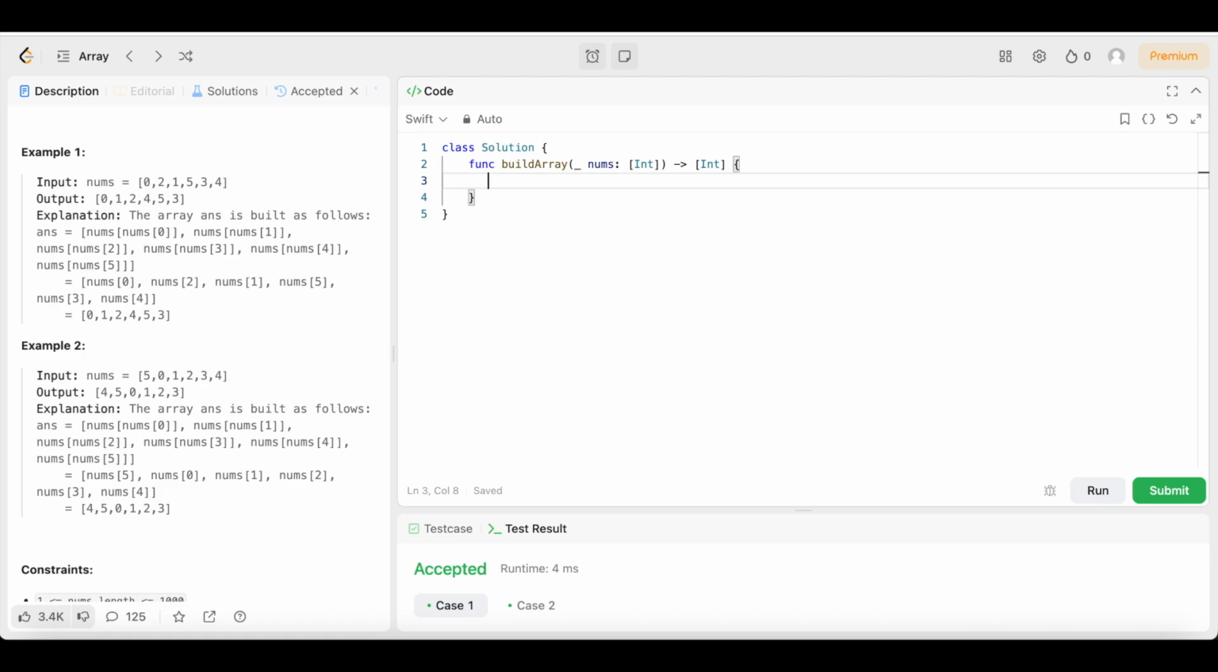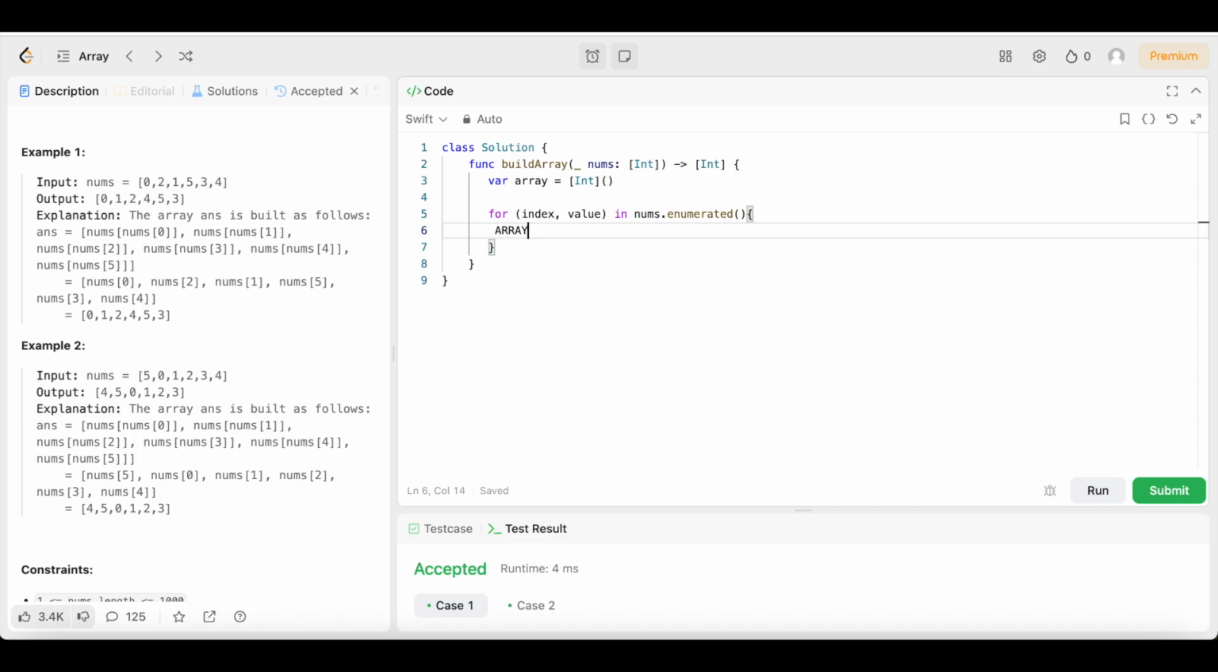So the first thing we are going to do, we're going to declare a variable called array. We are going to set that equal to an array of integers. Go ahead and initialize it with the parentheses. Then we're going to come down here and say for, open up the parentheses, index, comma, value, in nums dot enumerated. And remember, the enumeration gets you the value and the index. Then we put the parentheses right there and open up the brackets.